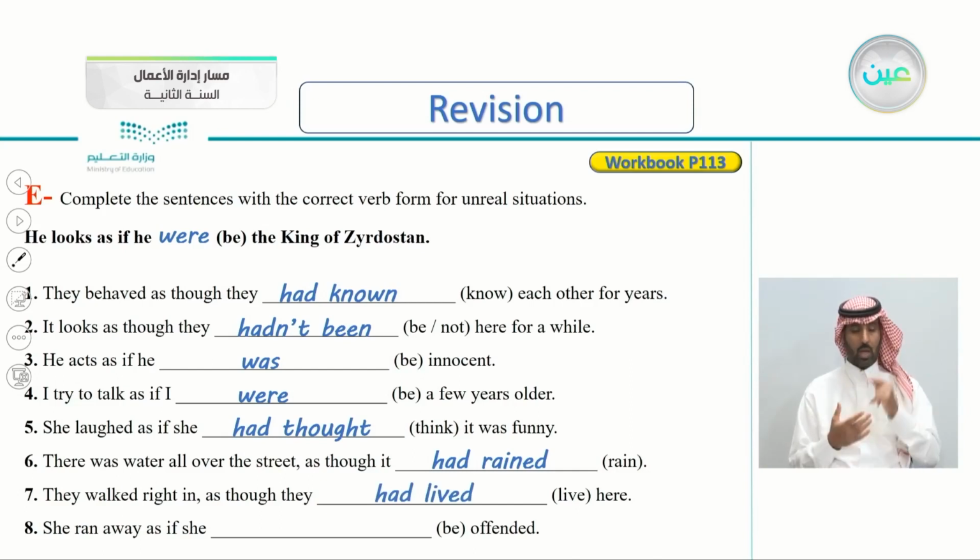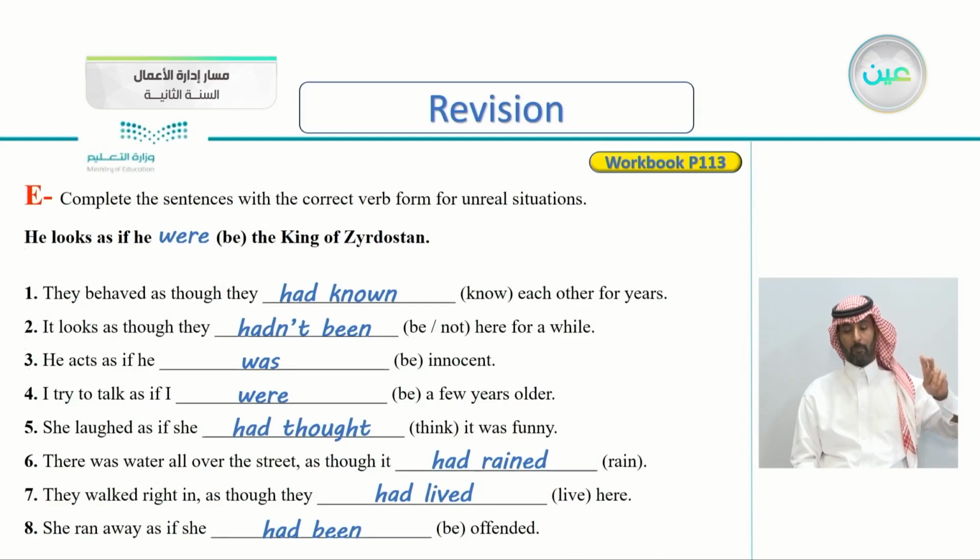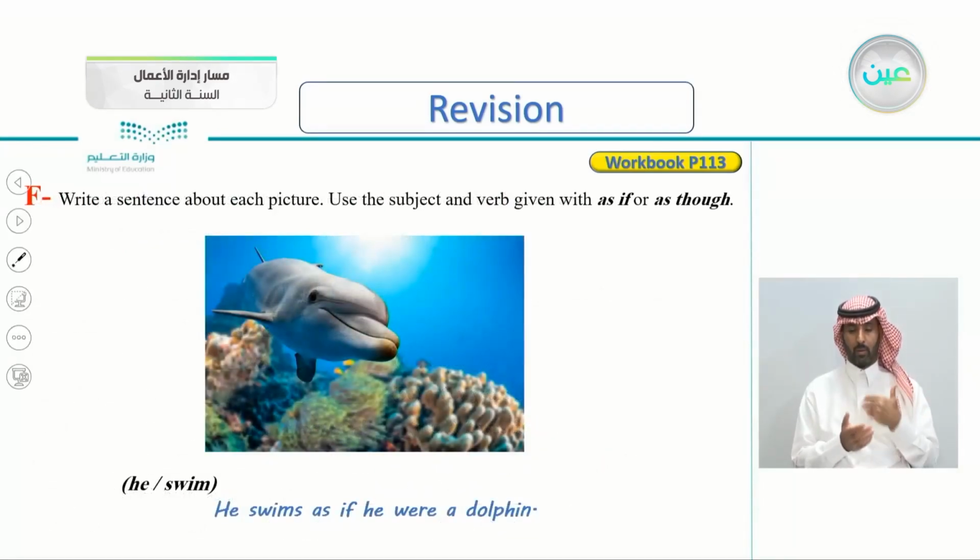Number 8, she ran away as if she be offended. So she ran away as if she, and verb is be here. Yes, as if she had been offended. Very good. This is number 8. Exercise F, write a sentence about each picture. Use the subject and verb given with as if or as though. Here's the he and swim and the picture of a dolphin. So we say he swims as if he were a dolphin.